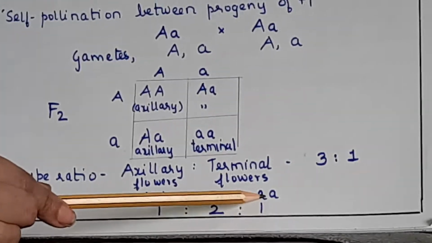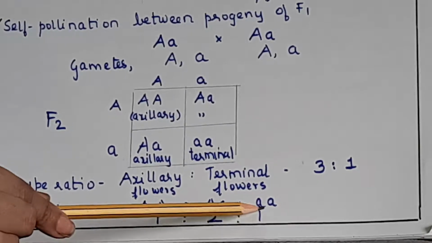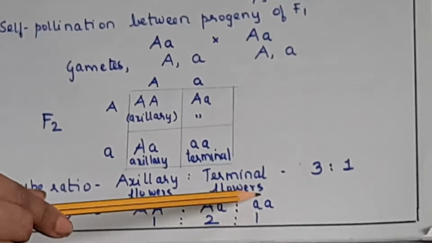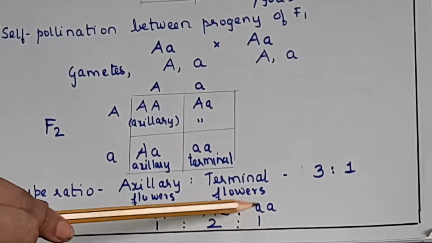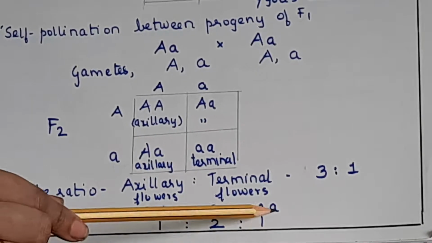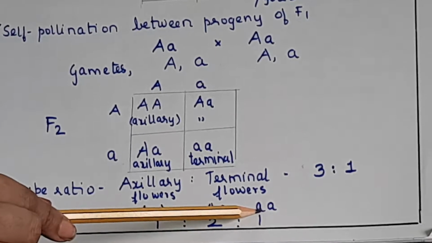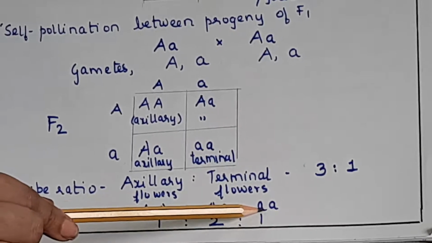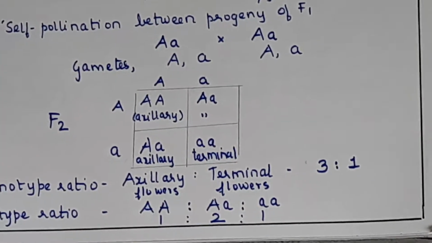Okay, or you can say terminal flowers 1, because it's understood, because it is terminal it is recessive, because one recessive can express in presence of another recessive only. So for this, even if you don't mention homozygous, it's fine, it's understood. Okay, is it clear? So this is how you are supposed to answer the question.